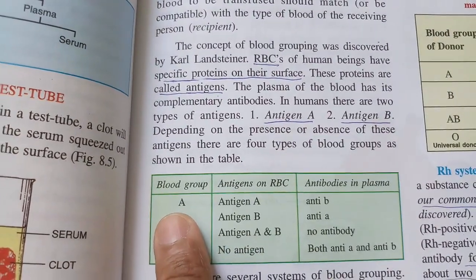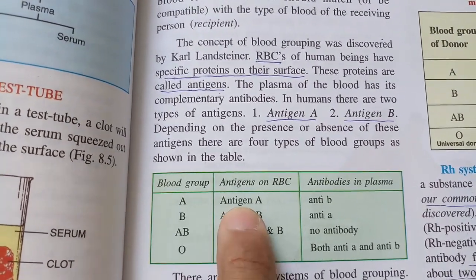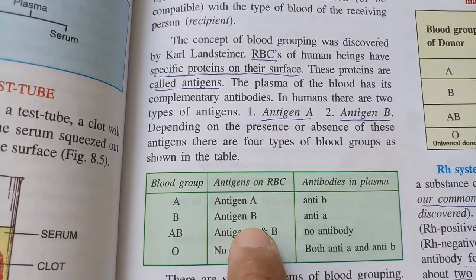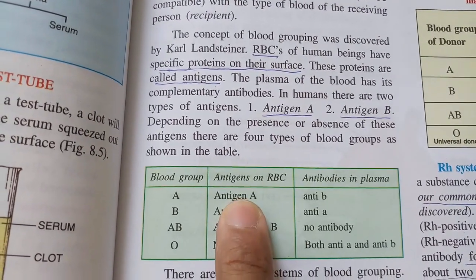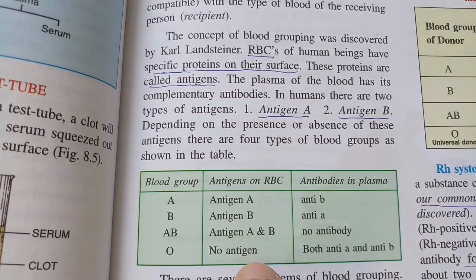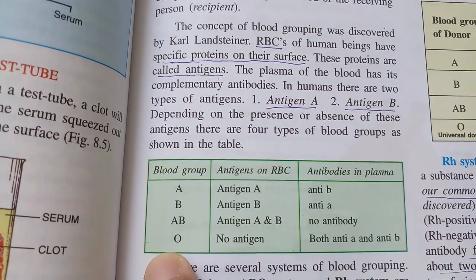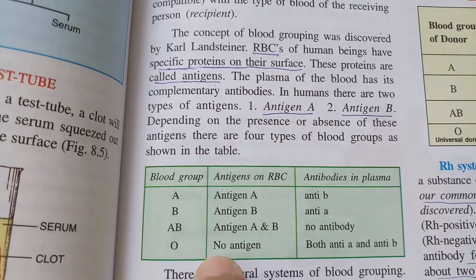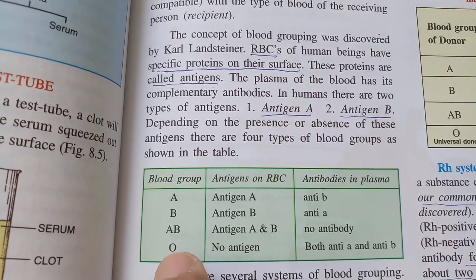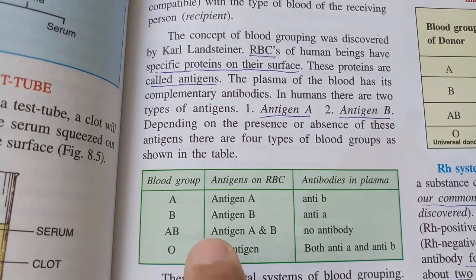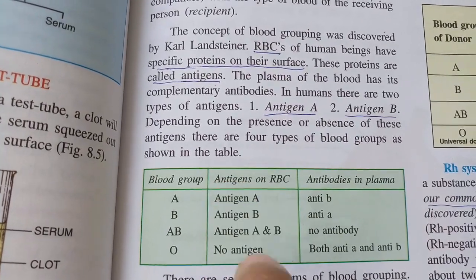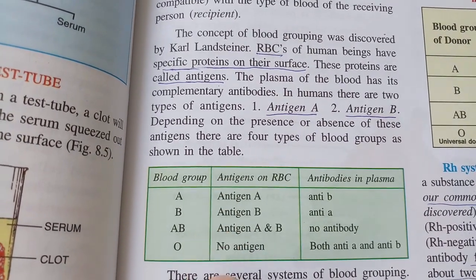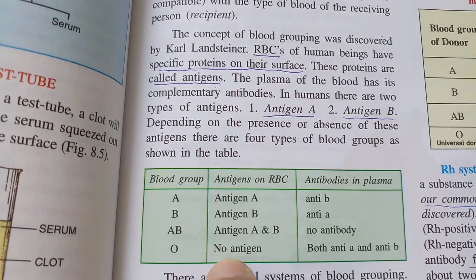A person with blood group A has antigen A, so it cannot receive antigen B. When it receives antigen B, it clots and the person dies. So in this case, blood group O has no antigen, it means it does not have A or B. So we can give blood group O to a person with blood group A or B or AB, because it does not have any antigen, right?